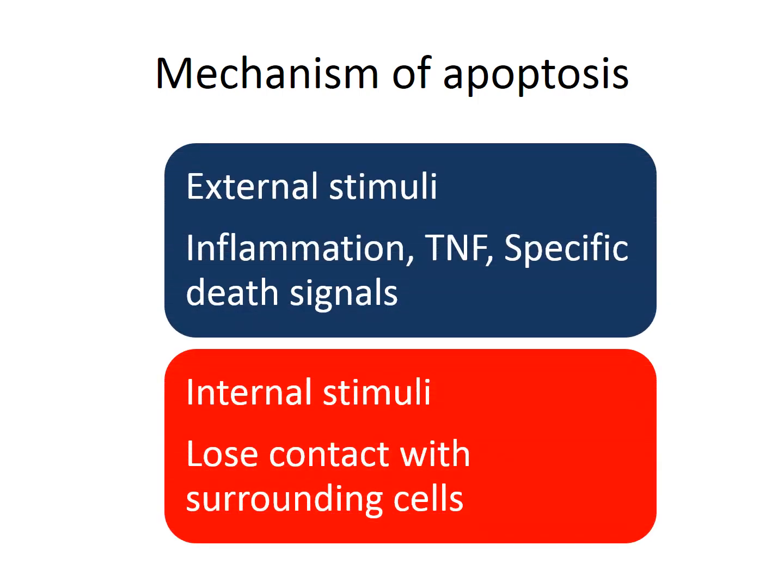So this is what we discussed: the external stimuli coming to the cell in form of inflammatory mediators, the tumor necrosis factor, or the specific death signals that come to a cell for its extrinsic stimulation. Then the internal stimuli, when it is losing the contact with the surrounding cell, it becomes depleted in its essential requirement, or its inside machinery is broken down, the DNA is not functioning properly, the protein synthesis is not occurring. So this stimuli will comprise the internal stimuli for apoptosis.